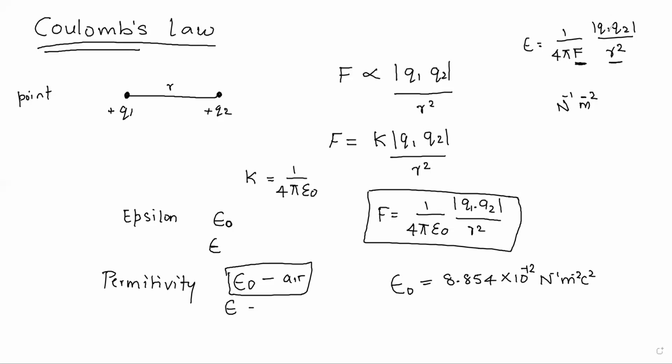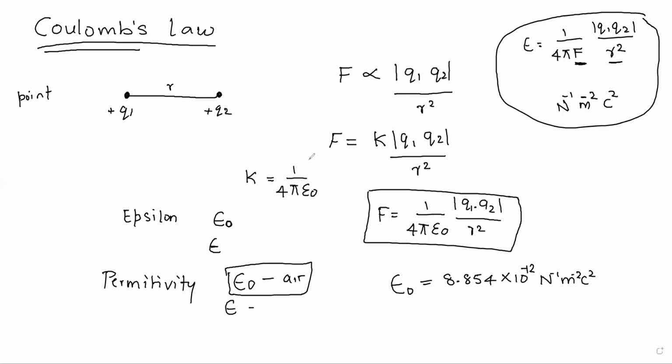What is the SI unit of charge? The SI unit of charge is coulomb, and because it is a product of two charges, we consider coulomb square. So did you understand how to get the expression for the SI unit of epsilon naught? We considered the SI unit of force, the SI unit of distance, and the charge. So we got that the value of epsilon naught is 8.854 into 10 raised to minus 12 Newton meter square coulomb square.